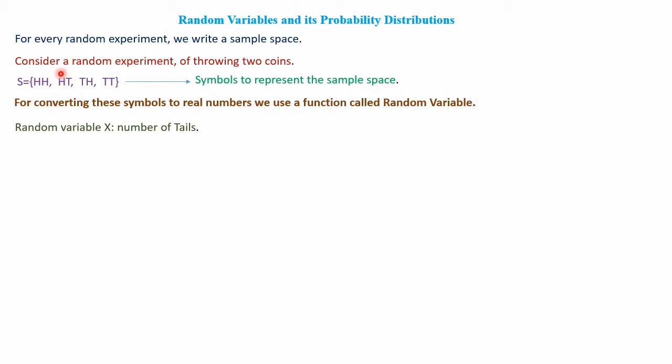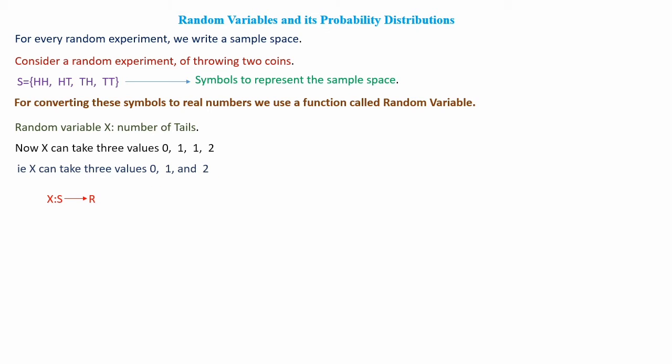HT has only one tail, so X can take the value 1. TH also has one tail, so X is 1. TT has 2 tails, so X can take the value 2. So X can take the values 0, 1, 1 and 2. If you arrange it, since the two 1s are the same, X can take 3 values: 0, 1 and 2.